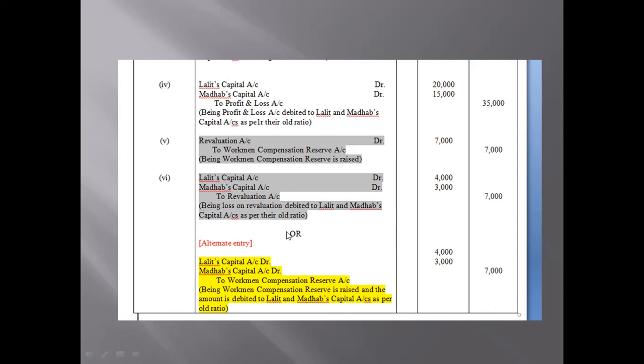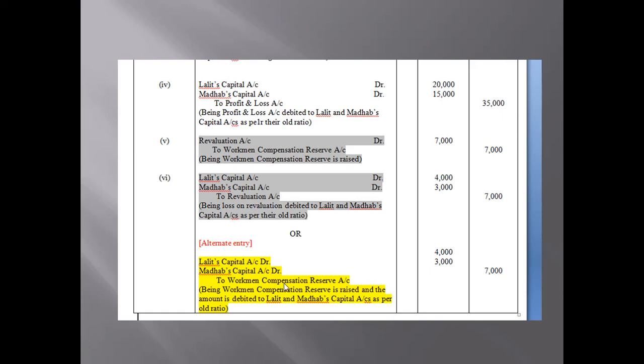See, in both the cases, in the previous case, if you pass through the revaluation account, Lalit and Madhav's capital accounts will be debited. Again, if you pass the alternate entry also, at that time Lalit and Madhav's capital accounts will again be debited. So in both the cases their capital accounts are debited by the same amount, that is by 7,000.